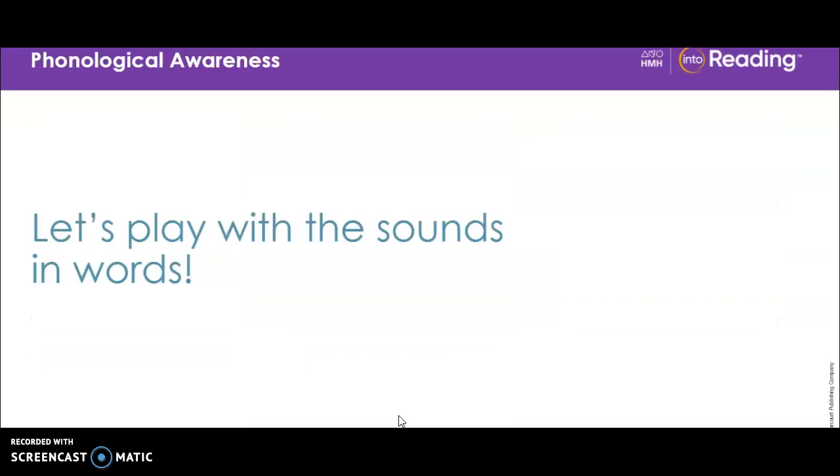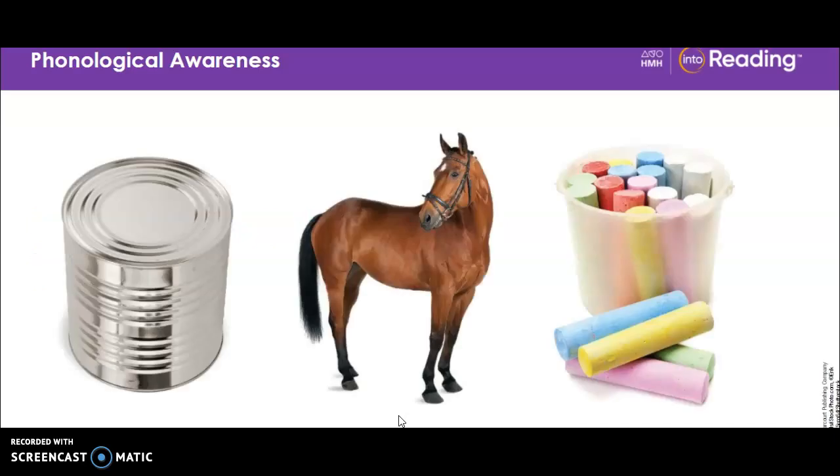Now let's play with the sounds in words. Working with the sounds in words can help you become better readers and writers. Remember that you can listen for sounds at the beginning of words and tell whether all the words begin with the same sound. You also know how to listen to a word and name other words that begin with the same sound.